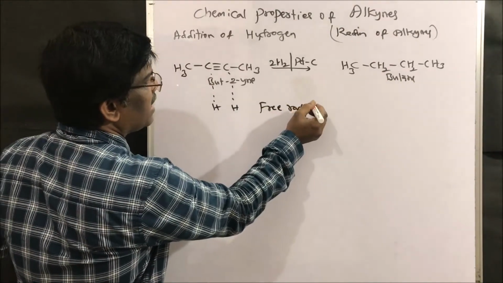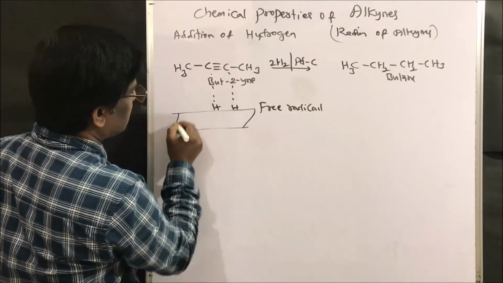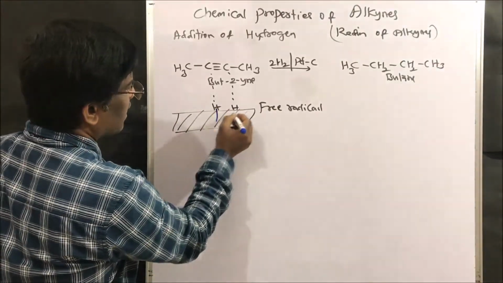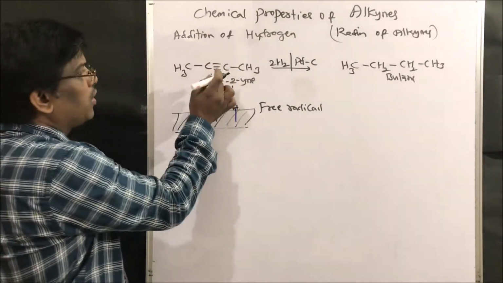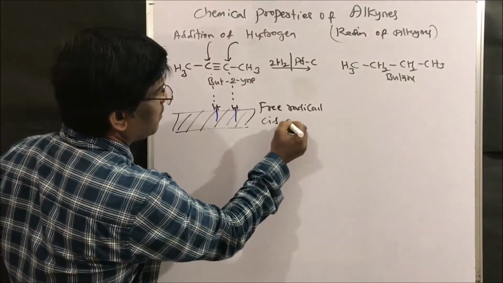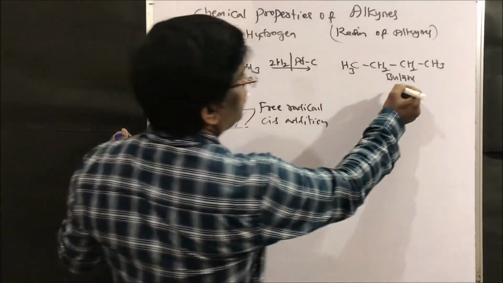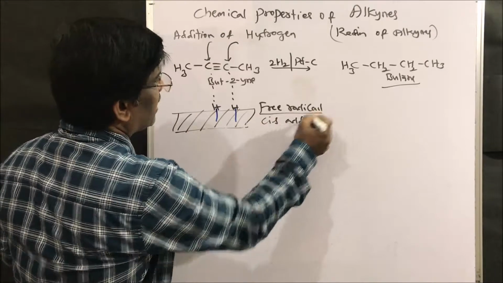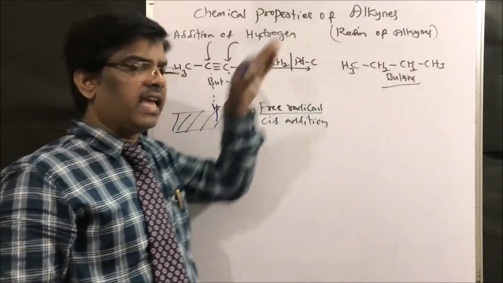Free radical addition takes place. If you think of this as the metal surface of palladium, the hydrogens are attached like this. These hydrogens slowly approach this side, and it is a linear molecule. Immediately another molecule of hydrogen comes to the other side, and cis addition takes place. We call it syn addition, to give butane, right friends? So free radical addition, syn addition takes place. Alkyne gives alkane.